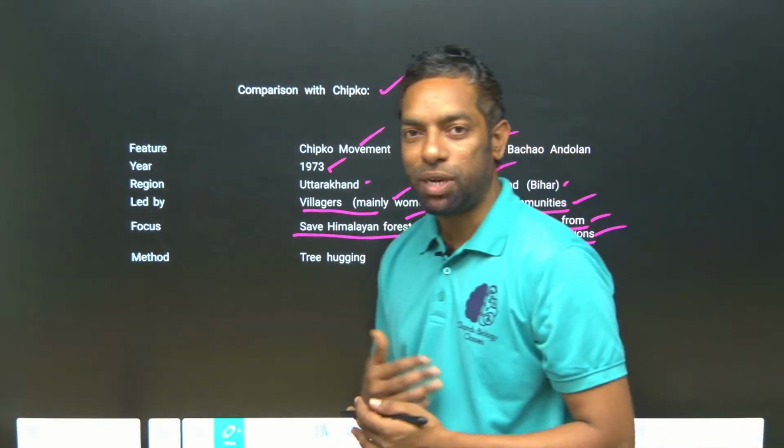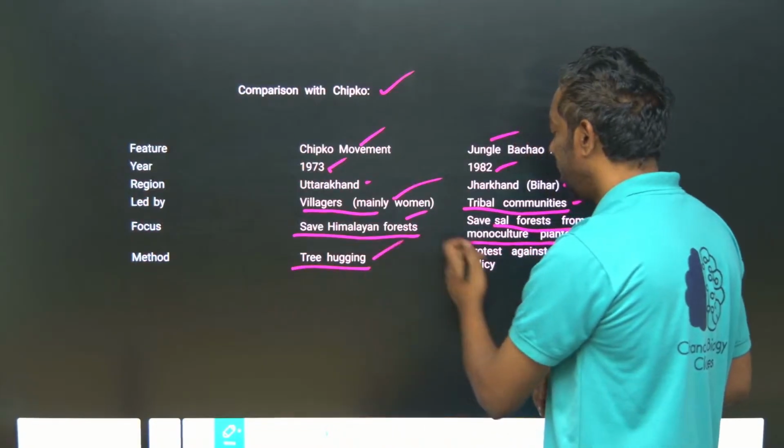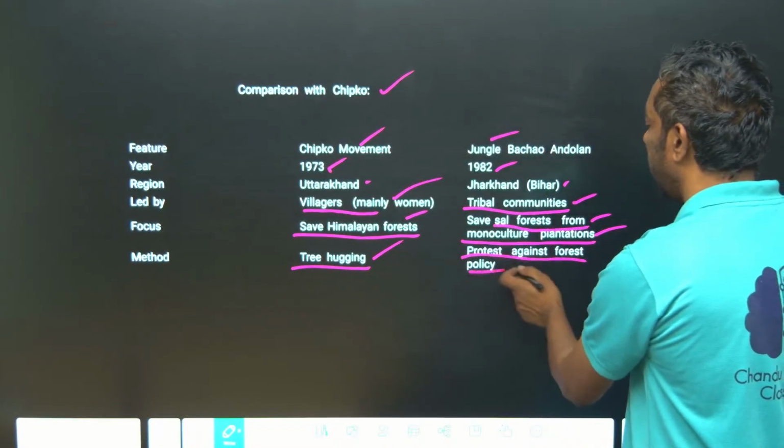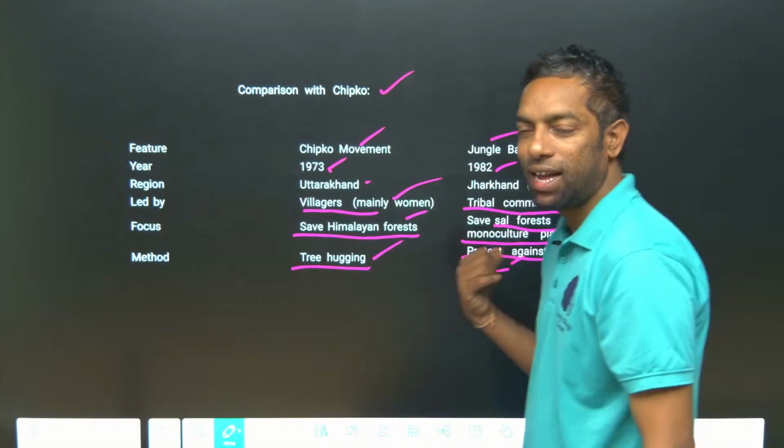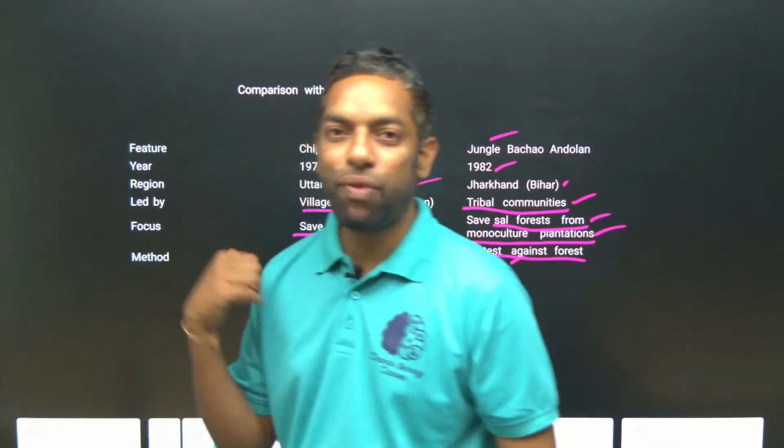Chipko was tree hugging; Jangal Bachao was protest against government policy. This is the difference between Chipko and Jangal Bachao.